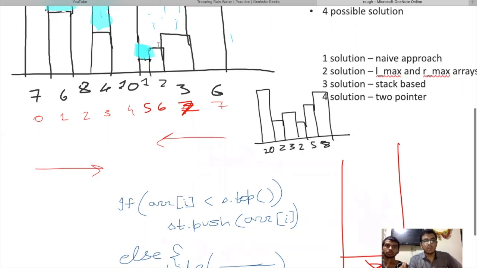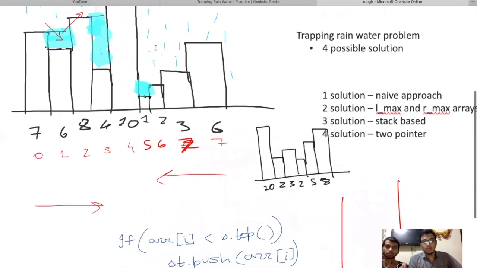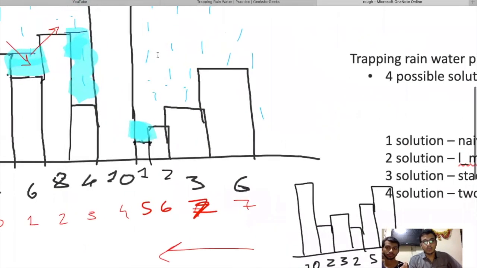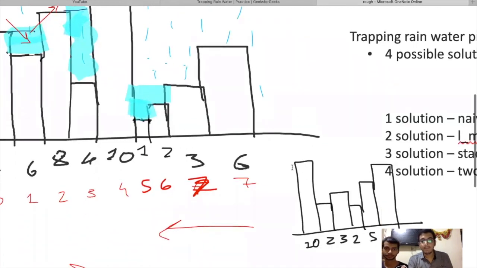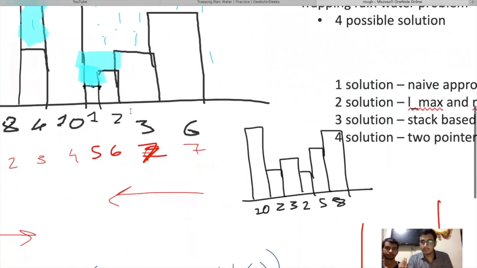Now, before, when we were computing the answer for 2, we calculated 1 unit of water. Now it remains for us to calculate the answer for these 2 blocks, right? So this answer is calculated by 3 only.